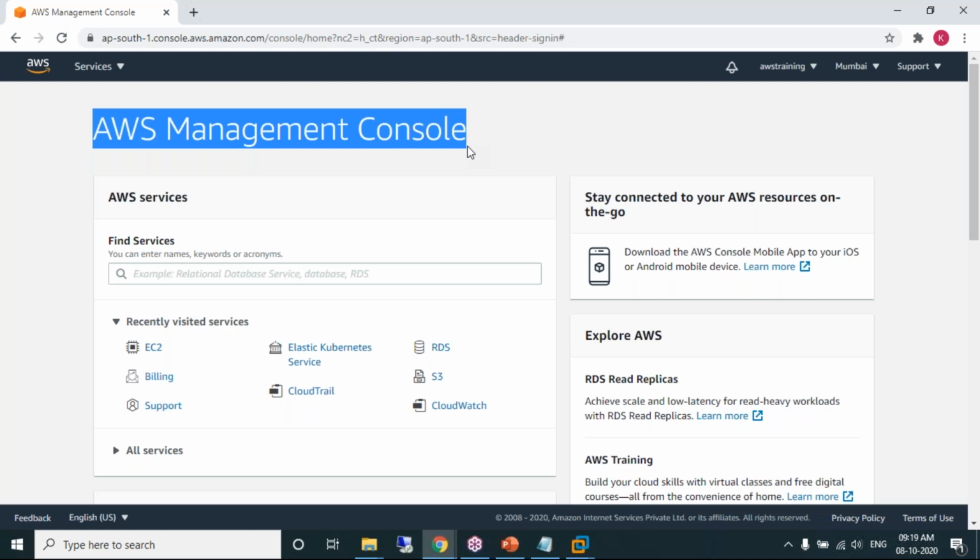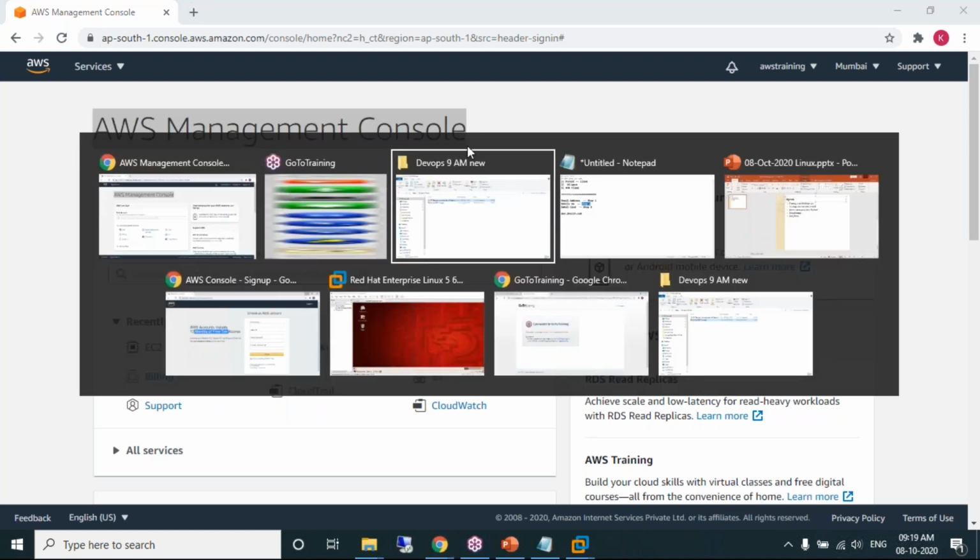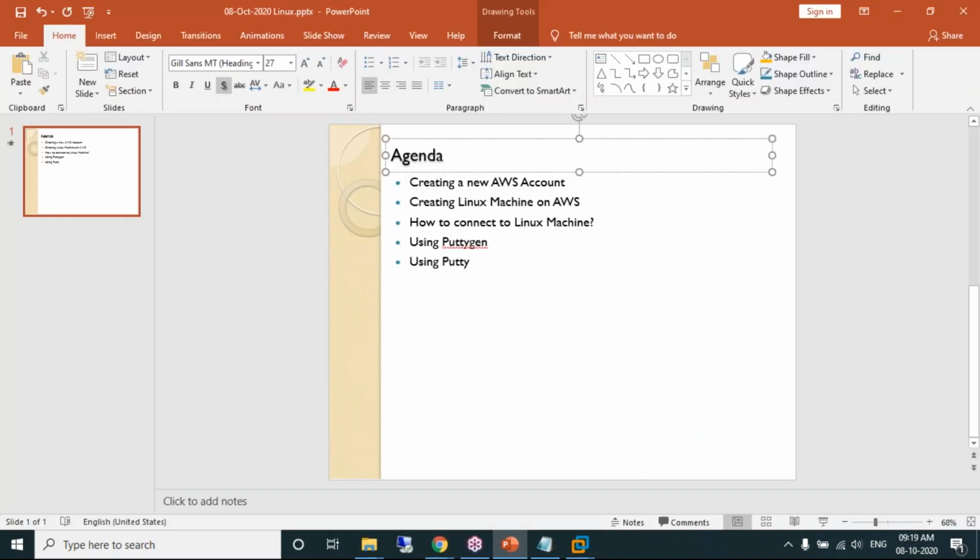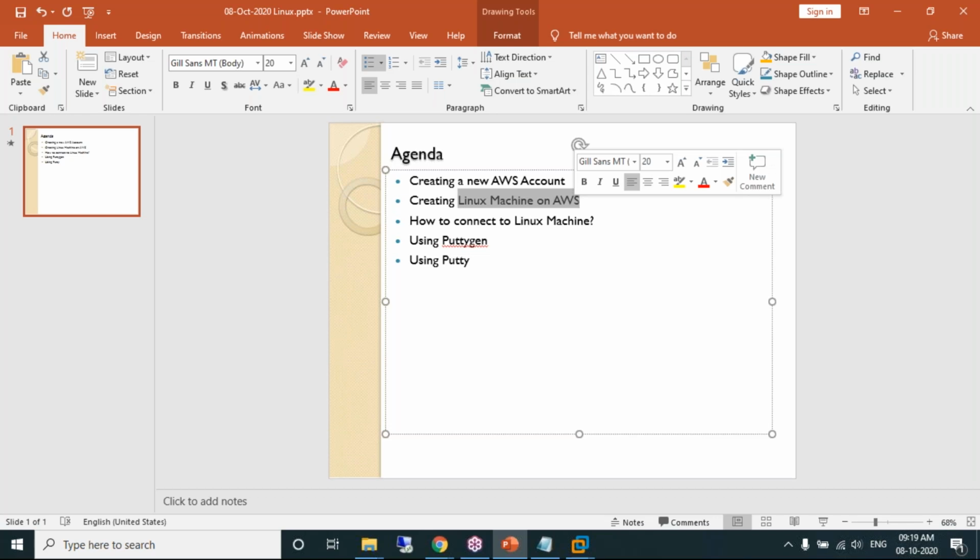So why did we create an AWS account? Please tell me, why did we create an AWS account? We have created an AWS account because my purpose is to create a Linux machine on AWS. To practice Linux, we need to have a Linux machine. So we are learning how we can create a Linux machine on AWS.